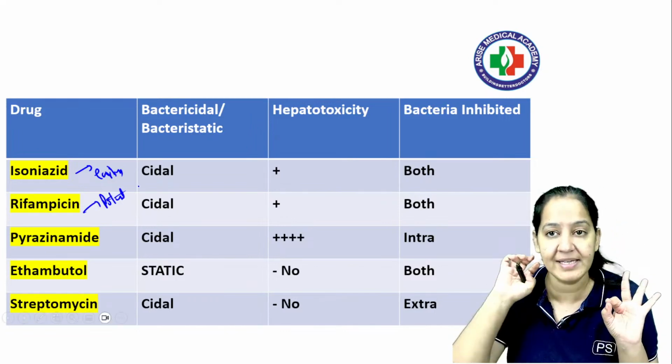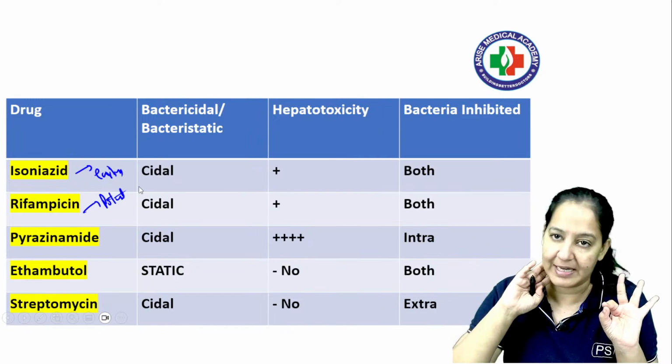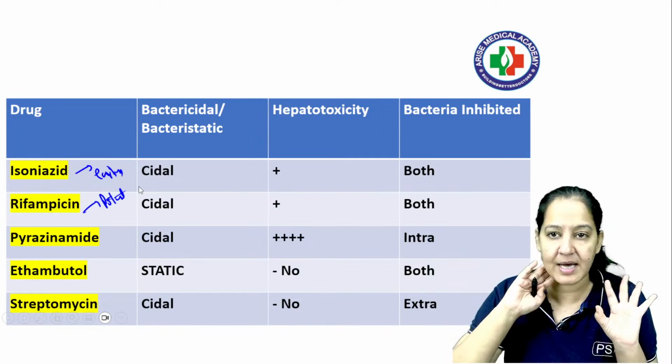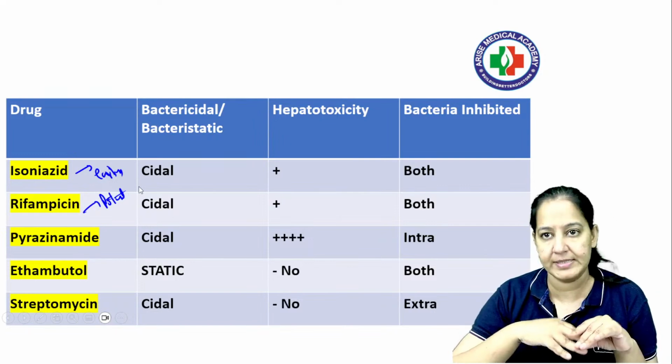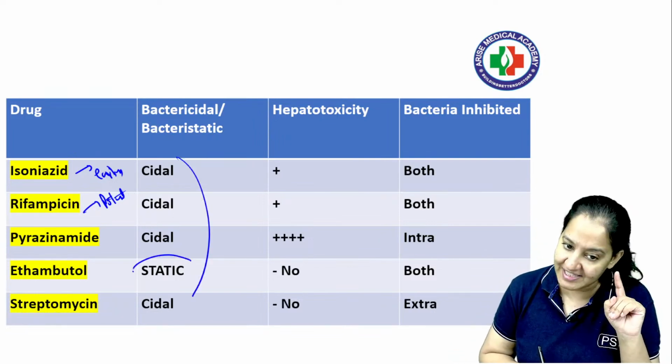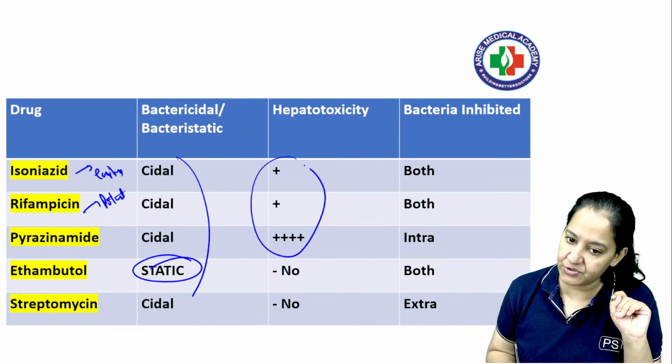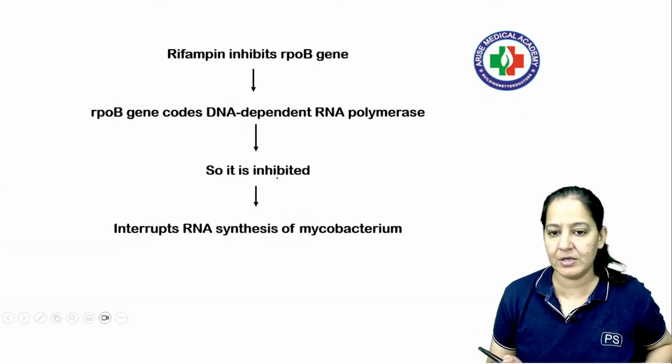If they are asking earliest anti-TB drug to act, answer is isoniazid. If they ask you drug of choice, answer is isoniazid. But if they ask you the most potent one, answer is rifampicin. You can see, and all of them are cidal except ethambutol, which is static. And the first 3 cause hepatitis. So rifampicin also causes hepatitis.